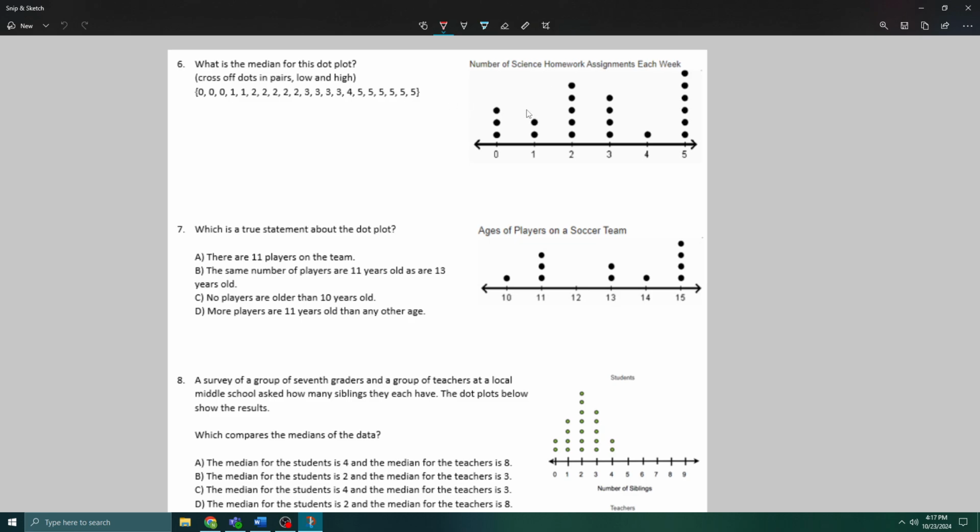There's a couple ways we could find it. Cross off dots in pairs. So cross this one off. I'm going to start from the bottom on the left and work my way up, and pairwise, simultaneously, I'm going to start from the top on the right and work my way down. So boom, boom, in pairs. 1, 2, 1, 2, 1, 2, 1, 2, and so on. It's very simple. And we see that we have 1, 3, and that is our median.